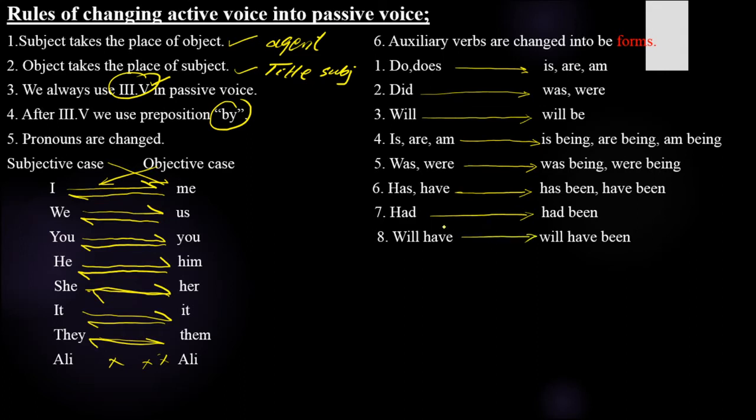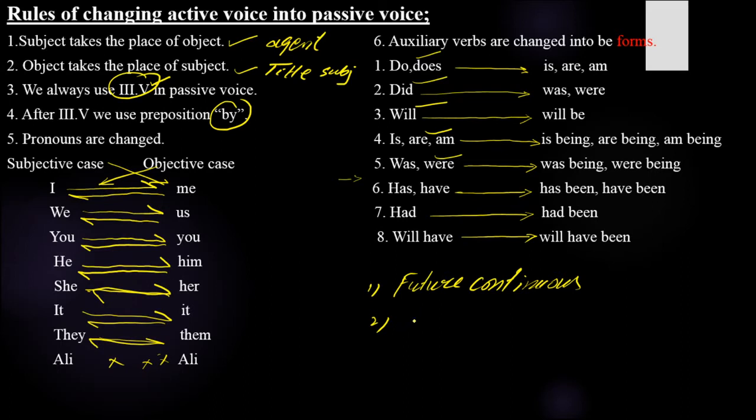So this is the way to change them from active voice into passive voice. This is present indefinite, future, past indefinite, future indefinite, present continuous, past continuous. One tense is missing here, that is future continuous. And then present perfect, past perfect, future perfect, and then three tenses are missed. Total 12 tenses are there. 8 we can change, and the remaining 4 we cannot change.